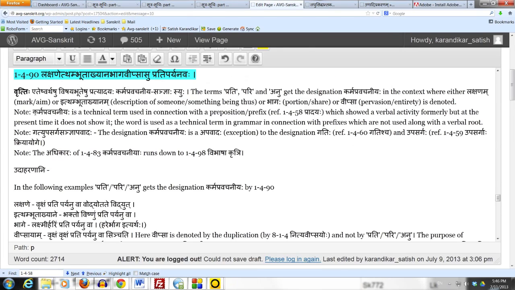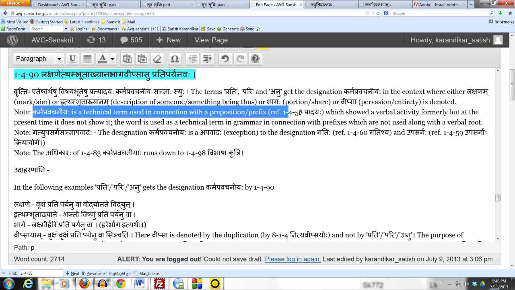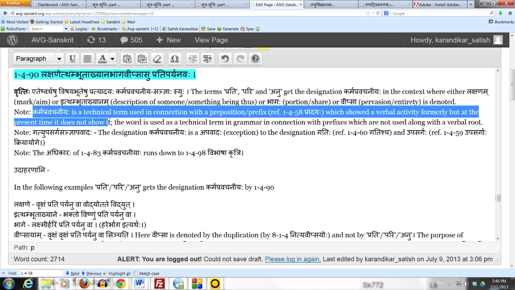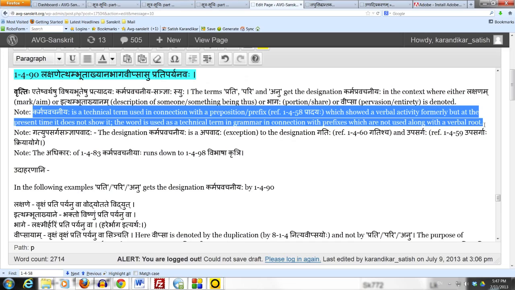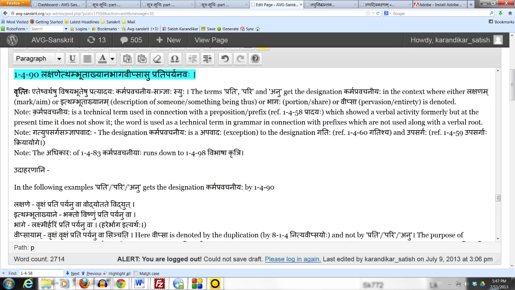Karma pravachaniyaha is a technical term used in connection with a preposition or prefix, which is the pradayaha, which showed a verbal activity formerly, but at the present time it does not show it. The word is used as a technical term in grammar in connection with prefixes which are not used along with the verbal root. The word karma pravachaniyaha itself is explained as karma, which is kriyam proktavantaha, which means that they described verbal activity previously, but right now they are not doing that.